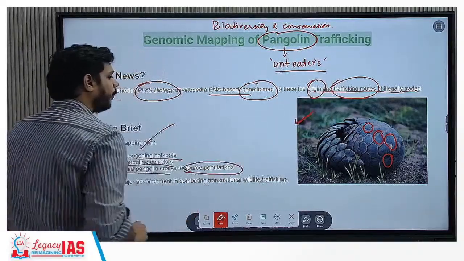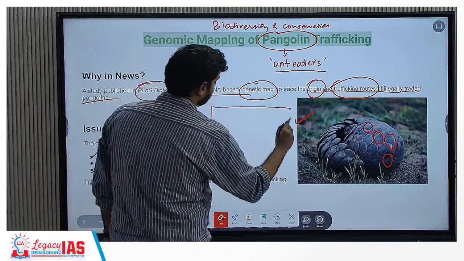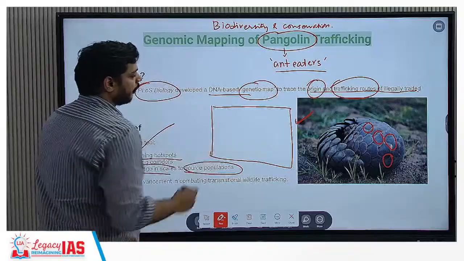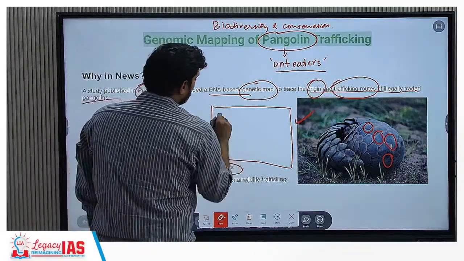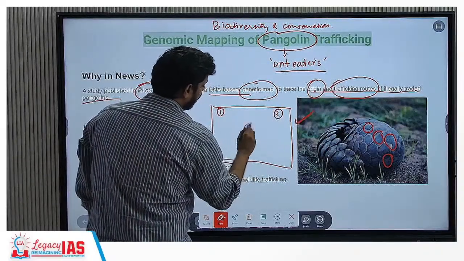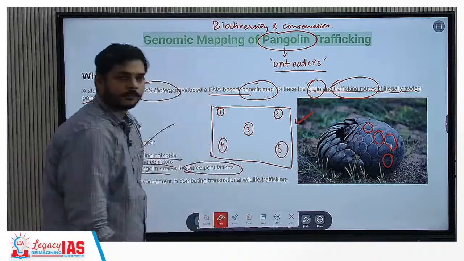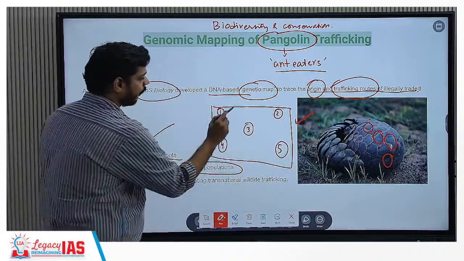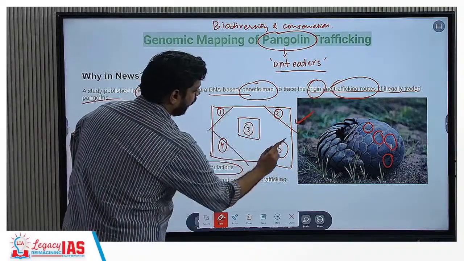For example, suppose this is the whole ecosystem. Pangolins are found here, in 1, 2, 3, 4, 5 regions.